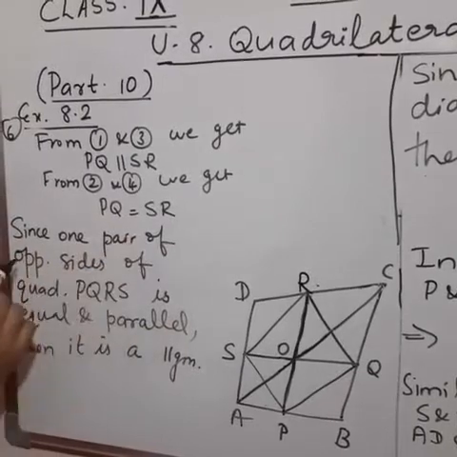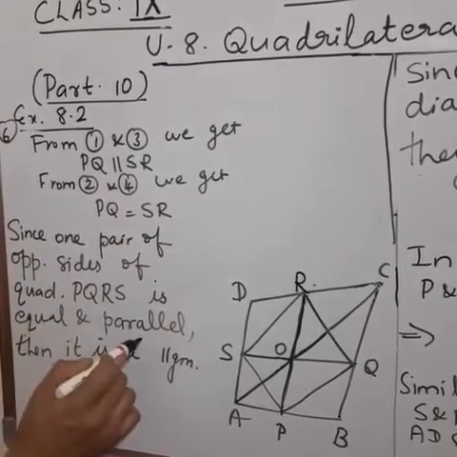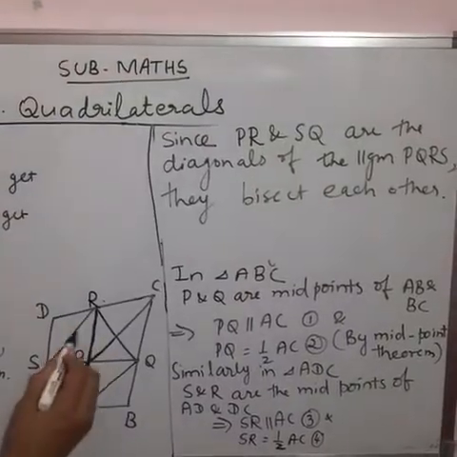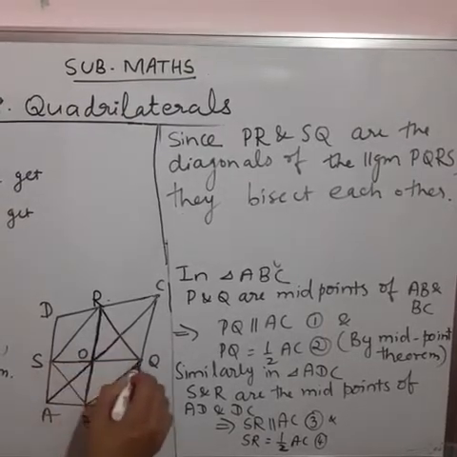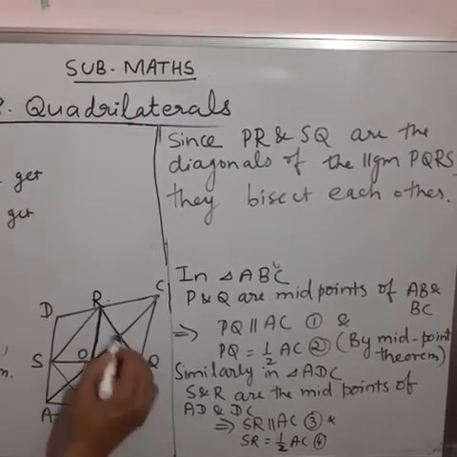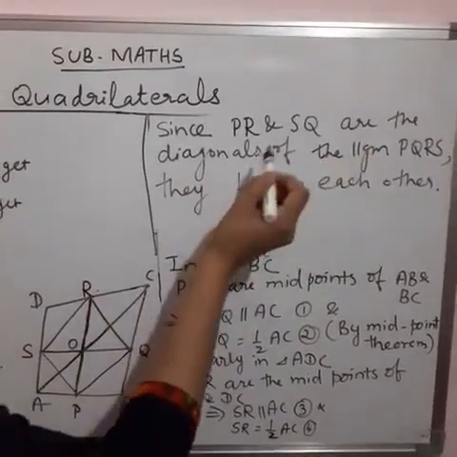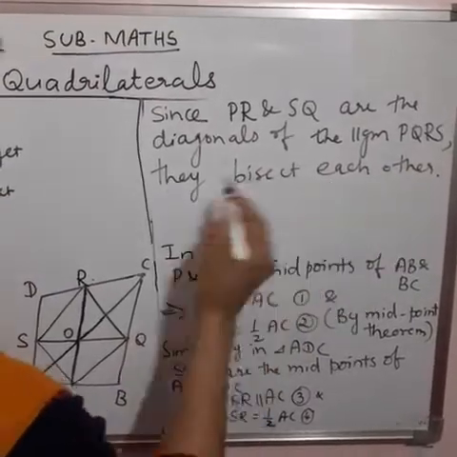Since one pair of opposite sides of quadrilateral PQRS is equal and parallel, it is a parallelogram. Now PR and SQ are the diagonals of the parallelogram. We have proved PQRS is a parallelogram. Since PR and SQ are the diagonals of parallelogram PQRS, they bisect each other. So we have proved that.